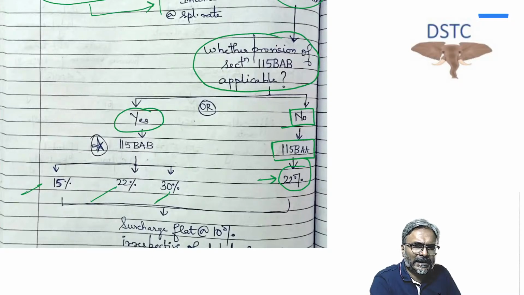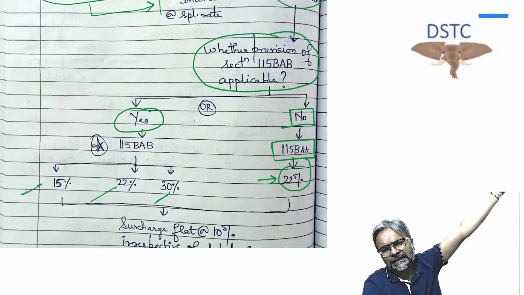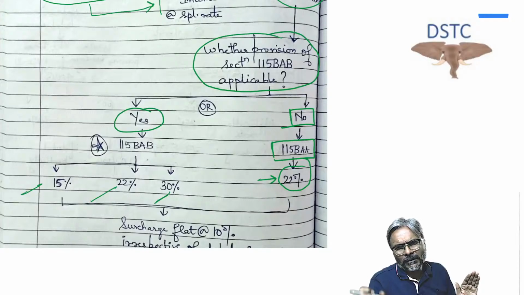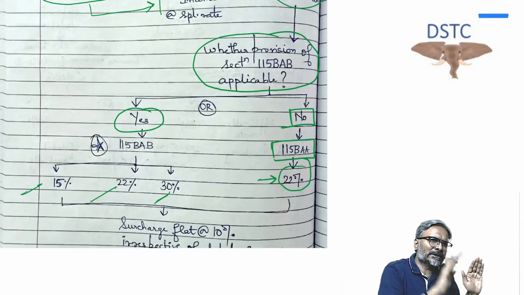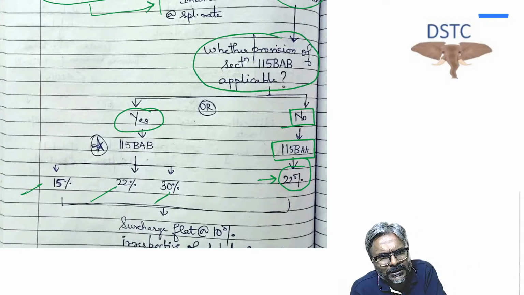Now you tell me then, in that situation, when the same question is given to you in the examination, where the domestic company has opted for 115BAA and has made some investment income from which it is getting a dividend. Now to do this investment, it has taken a loan. From that loan, they are incurring an interest expenditure. Whether that interest expenditure will be allowed as deduction from the dividend income? Answer is yes, subject to that 1/3 provision of section 57. I hope that all of you are clear with this one.